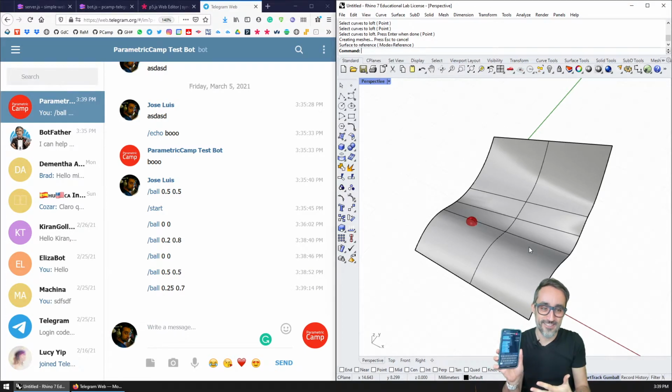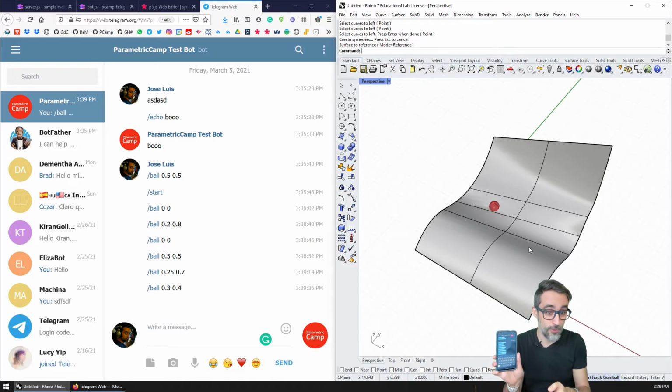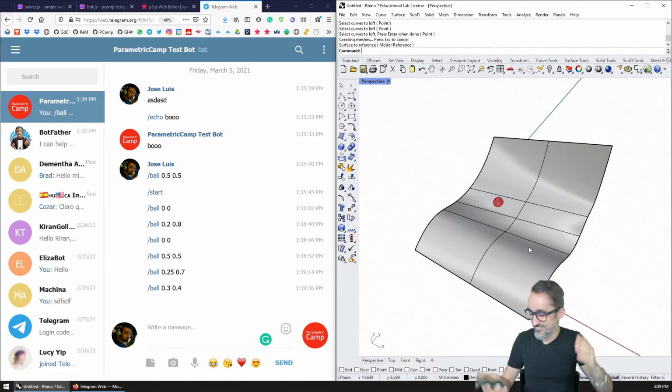So how cool is it that we can control geometry and even animations in Grasshopper now with our phone? Okay, so let me do it again just because ball 0.3, 0.4, and that's going to go, boo, you know? All right, I love this game.